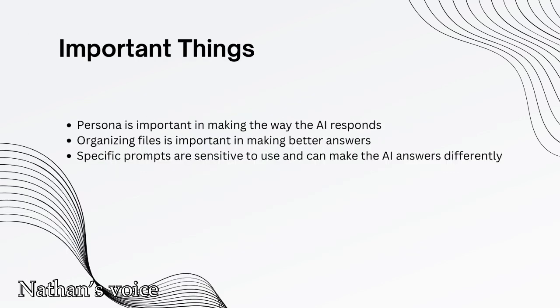And here are the important things. Persona is really important in shaping the way the AI behaves. The second one, organizing files is important in making better answers. And the final, specific prompts are sensitive to use and can make the AI answer differently.